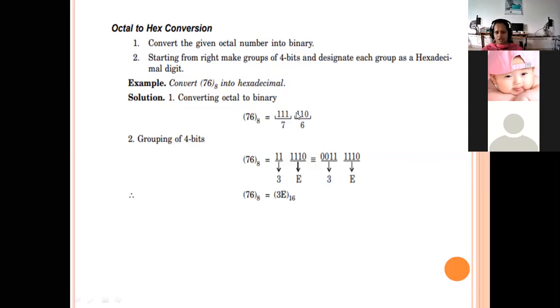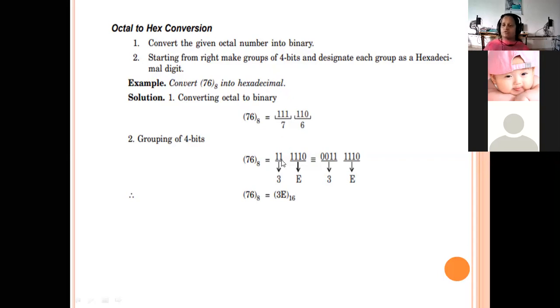So what we are doing here is, first the octal number is converted to binary, and now what we are going to do is grouping, because an octal number is represented by 3 bits but hexadecimal is represented using 4 bits. So that's why we are doing the partition. So here, if you see, it is 0, 111. Okay, this one is added here. So 111, and 11.